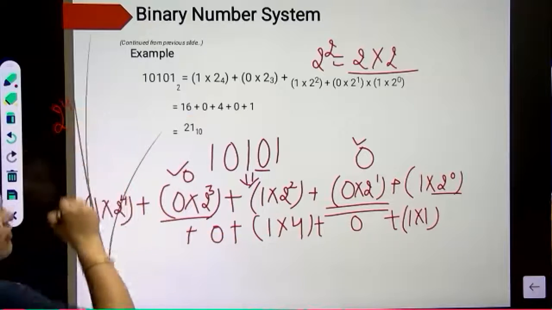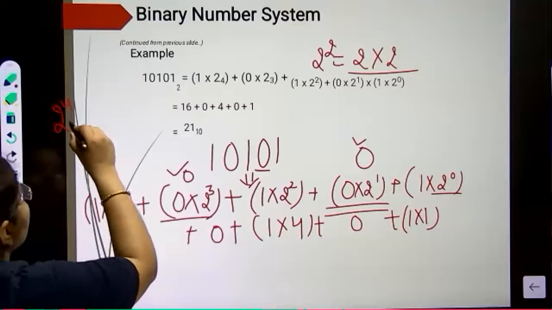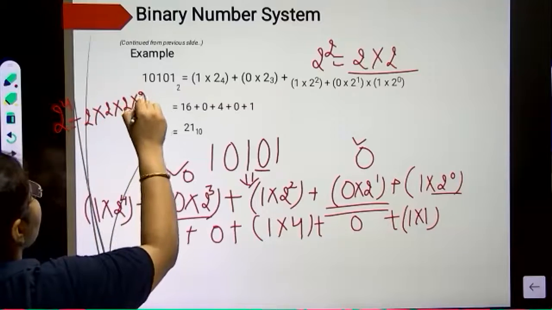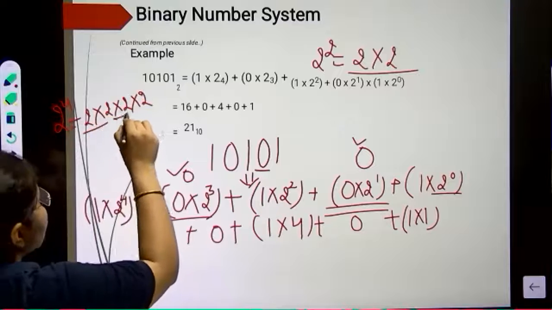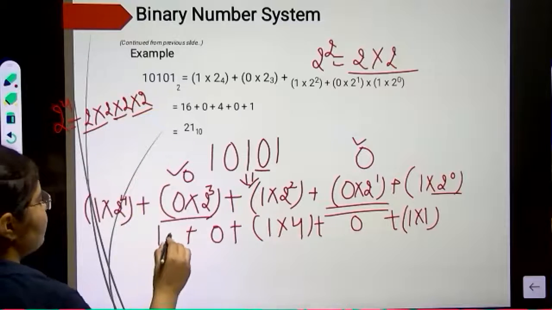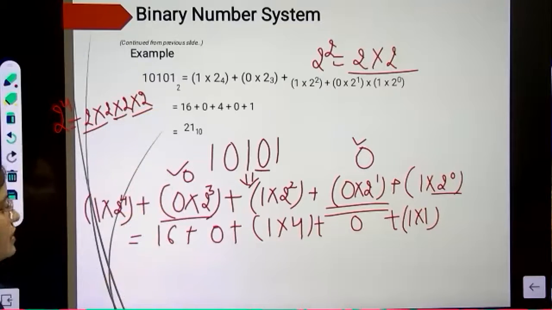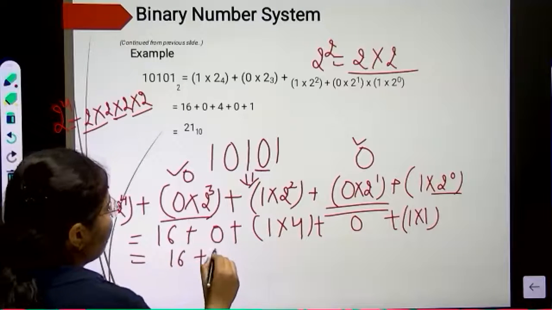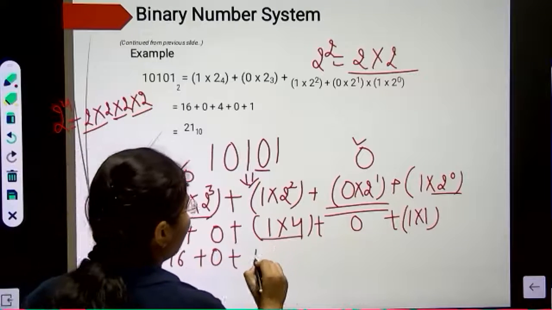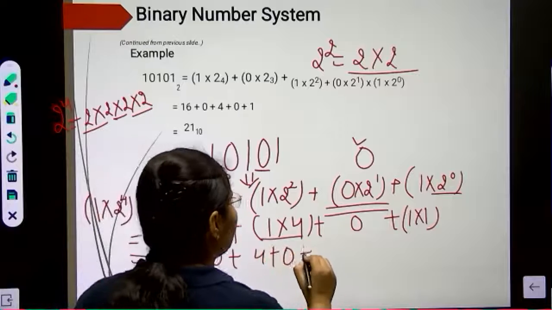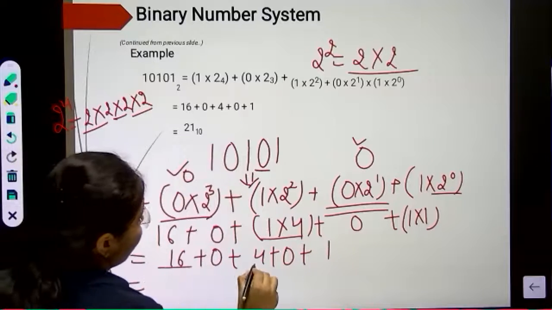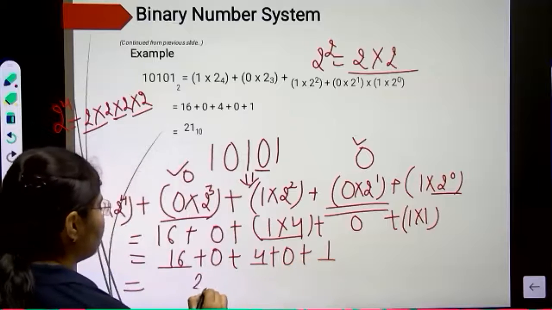2 raised to power 4 will be 2 into 2 into 2, that will be 2 to the 4, 4 to the 8, 8 to the 16. So write here 16. Okay, now solve this one. 16 plus 0 plus 4 plus 0 plus 1. So that will be 16 for 20 plus 1, that is 21.